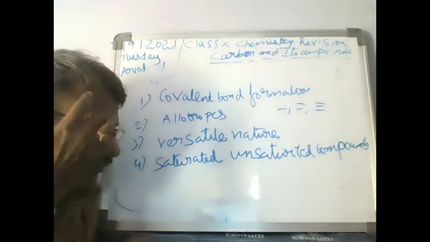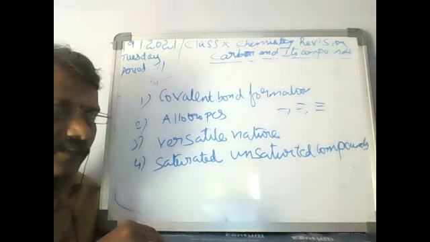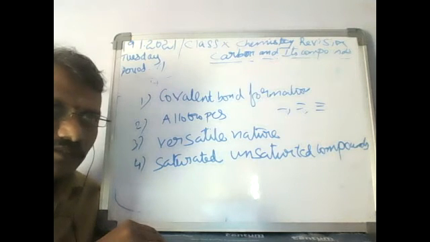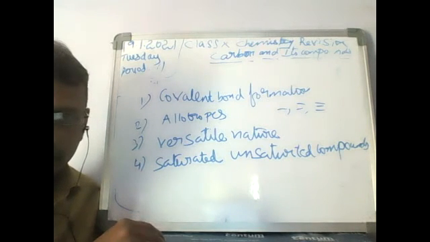And coming to saturated and unsaturated compounds, the compounds which contain single bonds are called saturated compounds, and those which contain double bonds or triple bonds are called unsaturated compounds. So don't forget this.